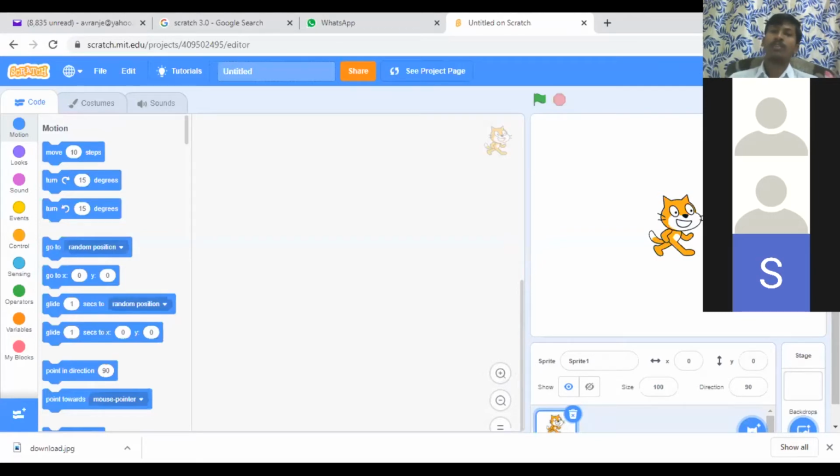Here I signed in, so it is my account. What is the use of an account? Any program I make online is stored in my account. So if next time I move to another city, or to my grandparents' home, I can open it there and see it here.